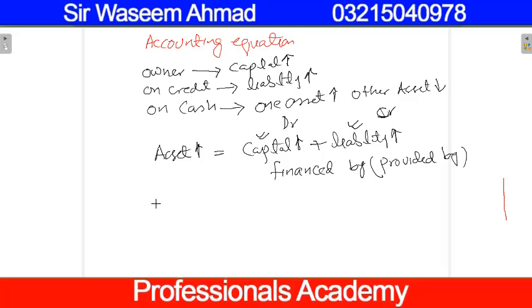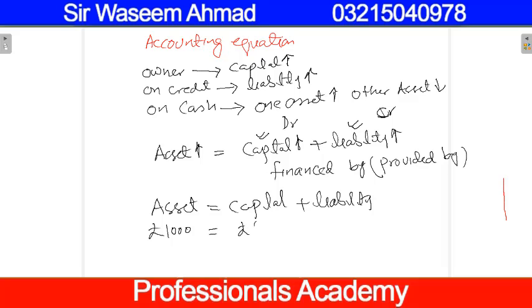So the simplest accounting equation is that asset is equal to capital plus liability.